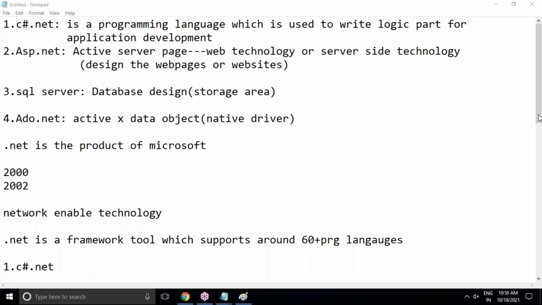Why are you saying something like Oracle with .NET combination? I don't know about that. Either you can go with Oracle completely, or you can come to .NET only. You can choose either one. Don't go with both.